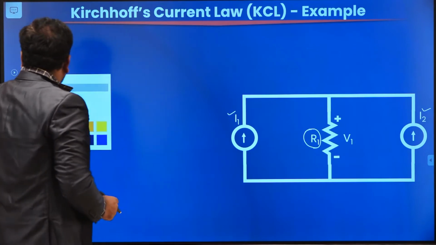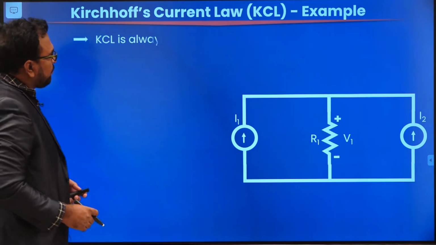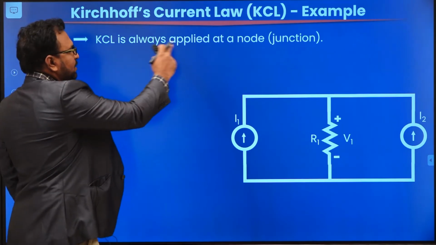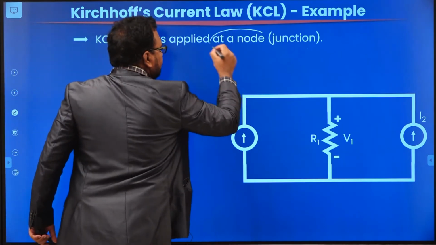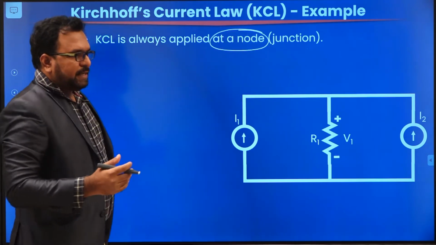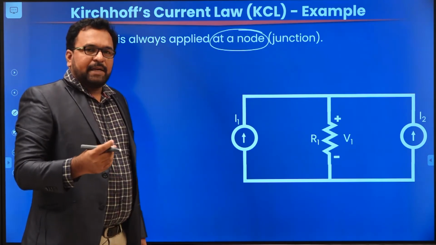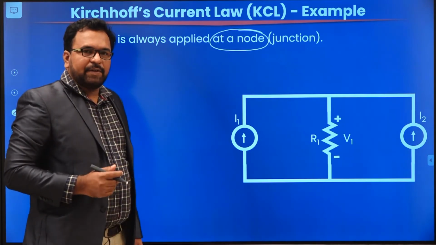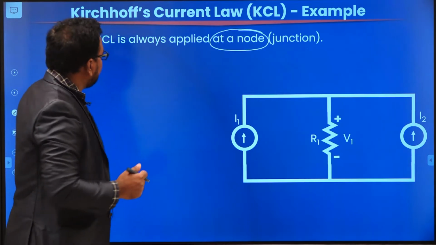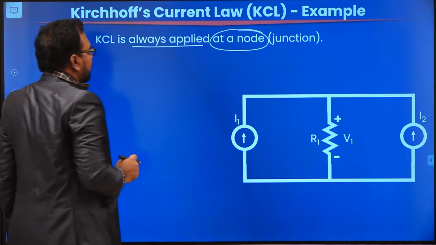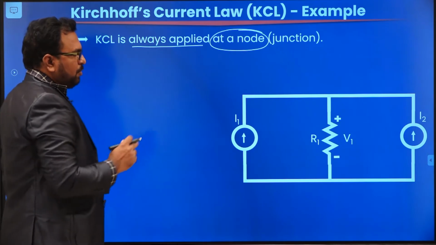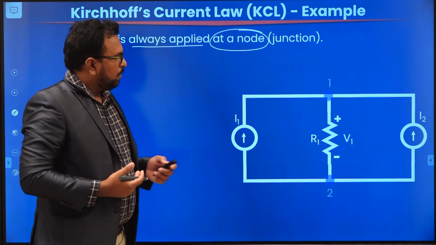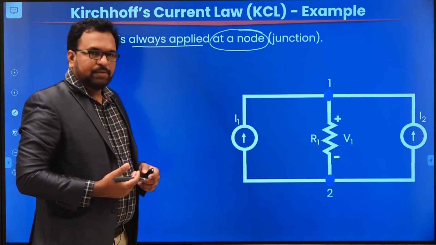According to the statement of KCL, KCL is always applied at a node. Please remember that. We have stated that at any node, the sum of all the currents meeting at the node is equal to 0, or the sum of the currents entering a node equals the sum leaving. That means we will always apply KCL at a node. You already know how to identify the nodes in a circuit. In this circuit we have two nodes.